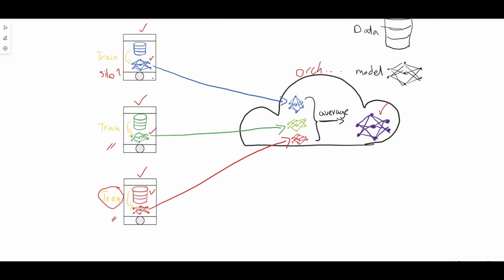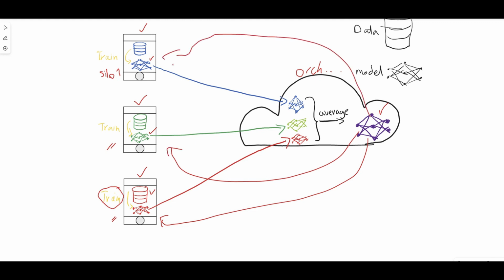Now I can do this iteratively. I can push this average one back again to this device or to this silo, and then to that silo again. Let it get updated with the portion of the data I have here, with the portion of the data I have here, here, and again bring the results back and average them.